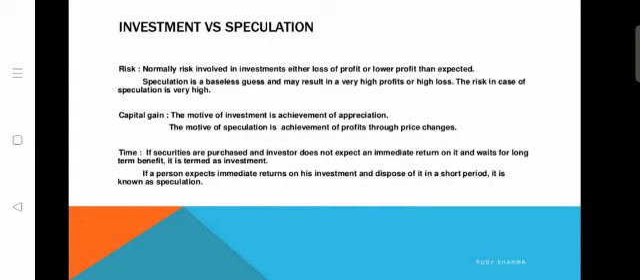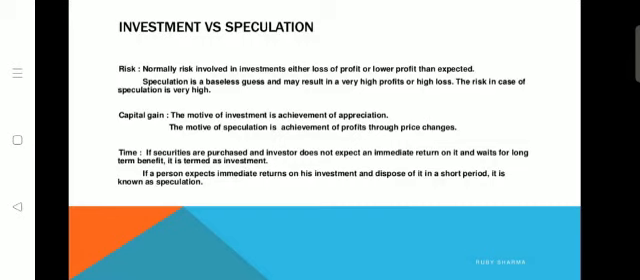Either you can get a profit or a loss, and that will be only to a lower extent. It is not going to have a higher rate of risk. But under speculation, a higher rate of risk will be found. Then there is capital gain. Under the motive of investment, achievement of appreciation is there, which acts as an encouragement to carry out your further investment activities, as capital appreciation goes on under investment.